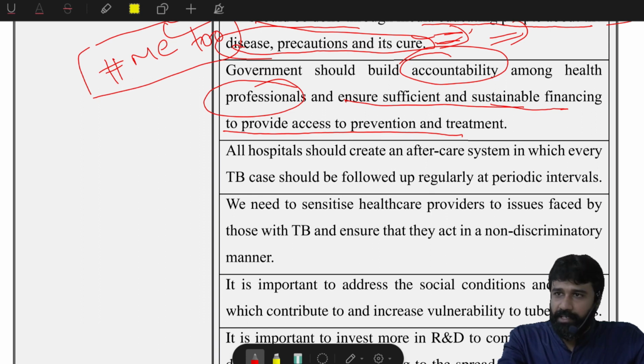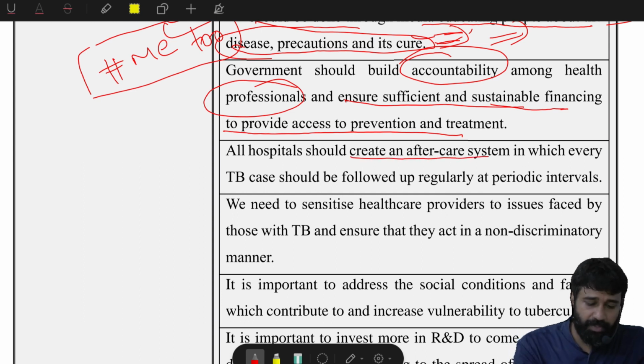Yes, ASHA workers, right? ASHA workers are social health activists. They mostly contribute to safe and secure maternity issues, right?